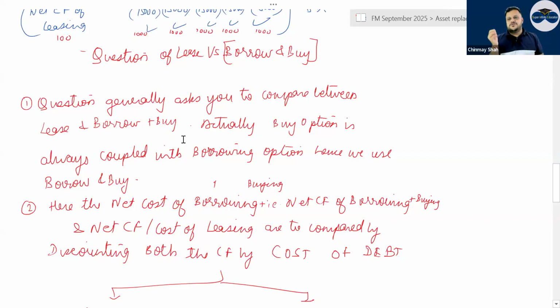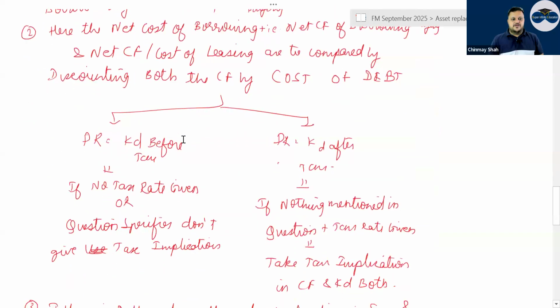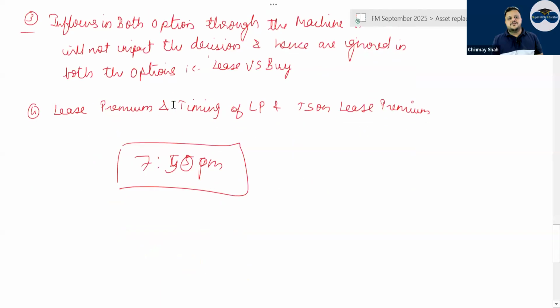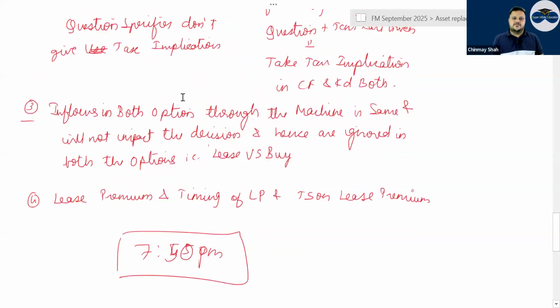So when you borrow, the cost of borrowing after tax will be used to discount the cash flows between lease versus buy, because they both have to be compared, right? So how do you go from KD before tax to KD after tax? See, if tax is not given, then use KD before tax. But if tax is given, you use KD after tax to discount the cash flows of lease versus buy, correct?